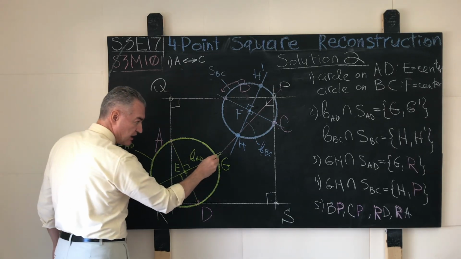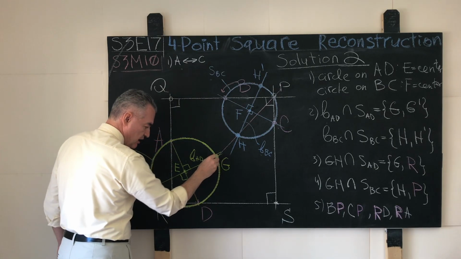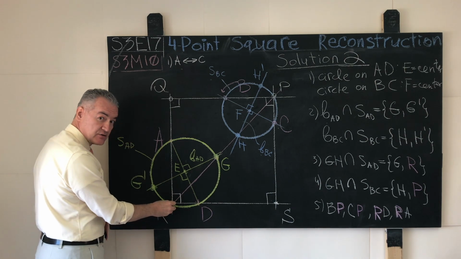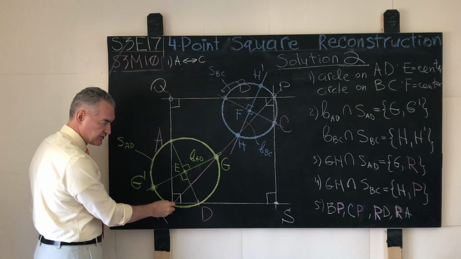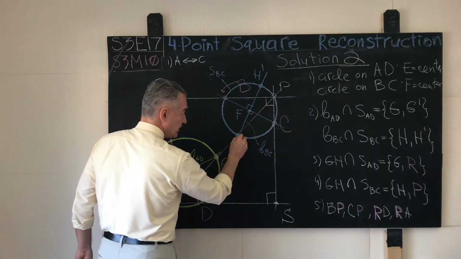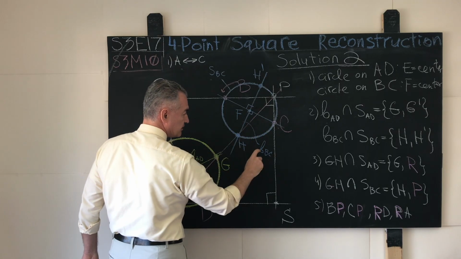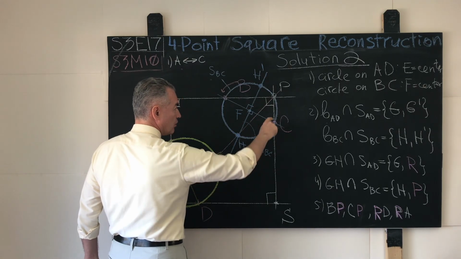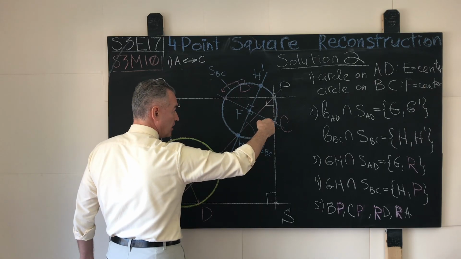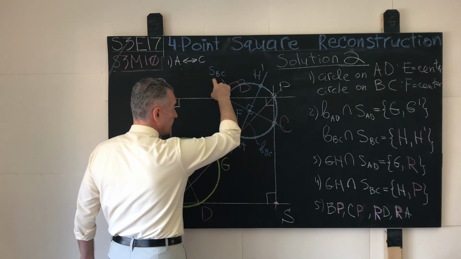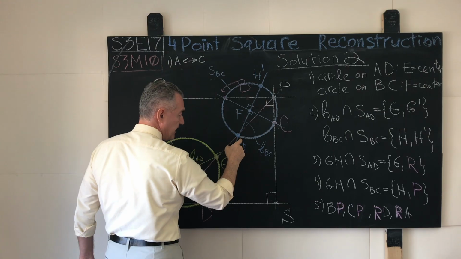In other words, through that point G, there must pass the diagonal that emanates from the corresponding side. Likewise, here our perpendicular bisector BC will cut our helper auxiliary circle SBC at a point H.